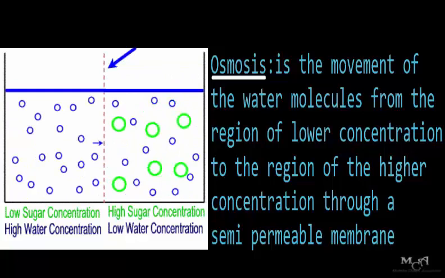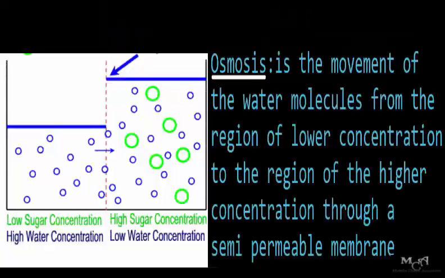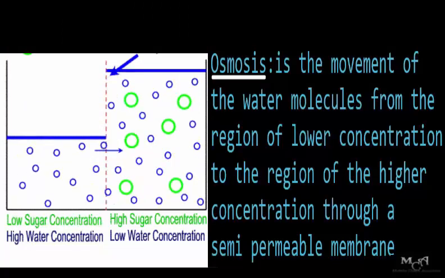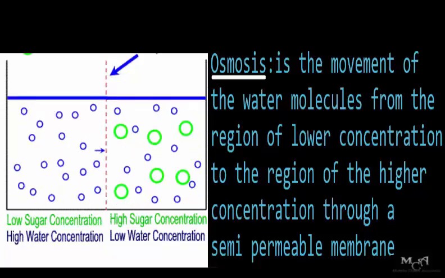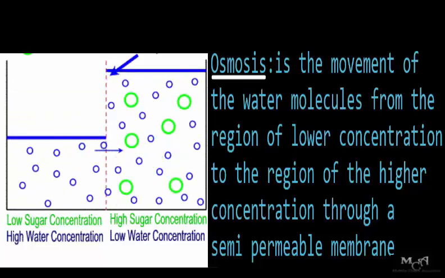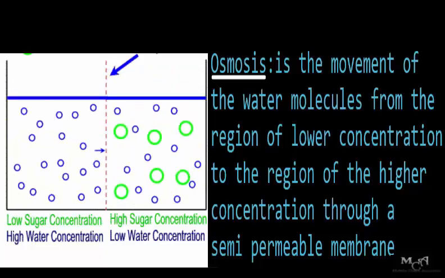So far there is movement. If you look at your physics very well, remember that kinetic energy, KE, is half mv squared: mass, velocity. Therefore, as the molecules move from lower concentration to higher concentration through a semi-permeable membrane, then we say that kinetic energy has occurred. And for that reason, this phenomenon supports the kinetic theory of matter.